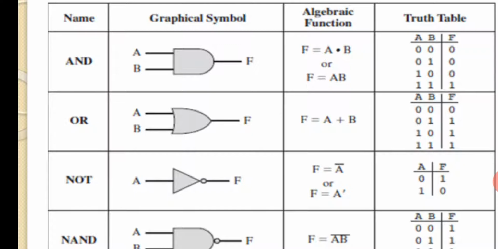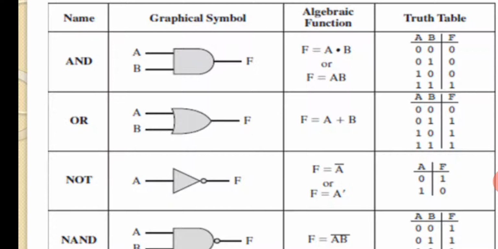If one of the inputs is 0, definitely the output will be 0 because you are multiplying. If you multiply any number with 0, it is 0, but here I cannot use any number because the computer system deals with binary. Definitely it is either 0 or 1. So any number or 1 multiplied with 0, obviously you are going to get 0. So that is the truth table.